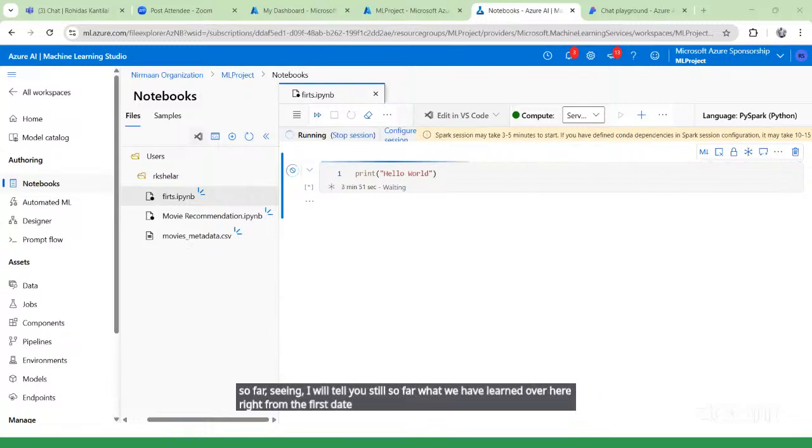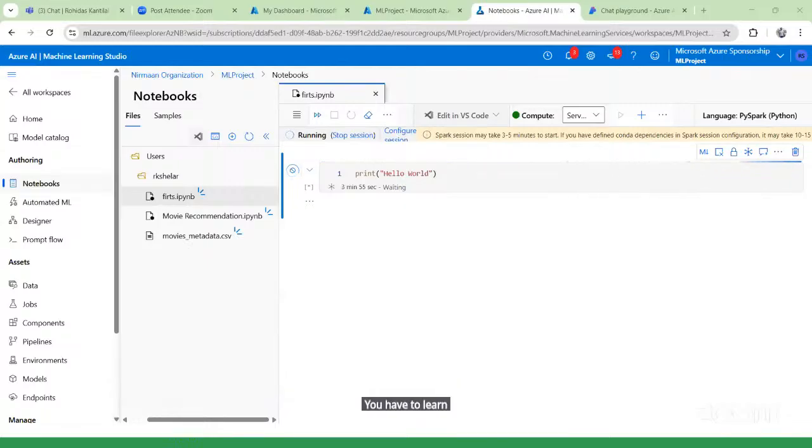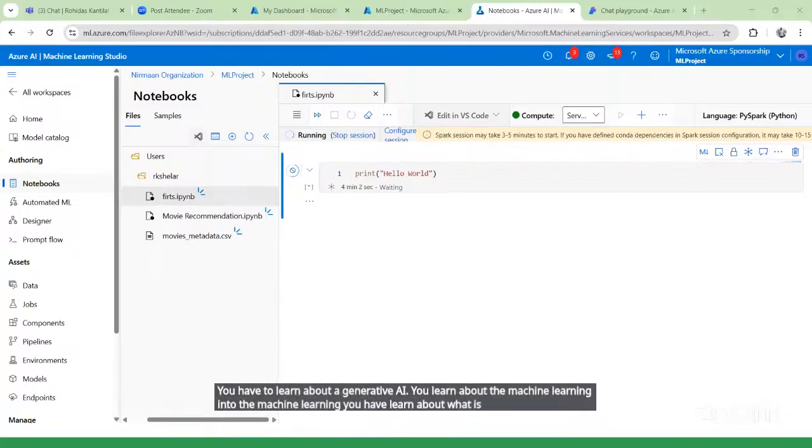From the first day, you have learned so many things. You have learned about generative AI. You learned about machine learning. In machine learning, you learned what supervised machine learning is, and in supervised machine learning, regression and classification.